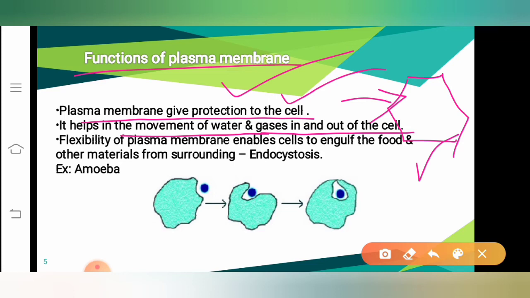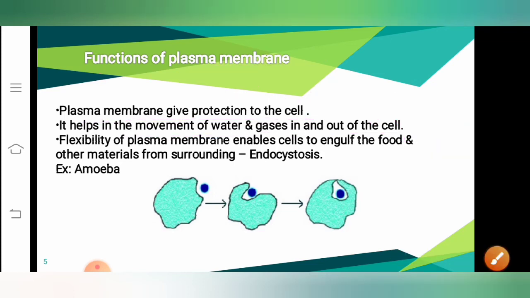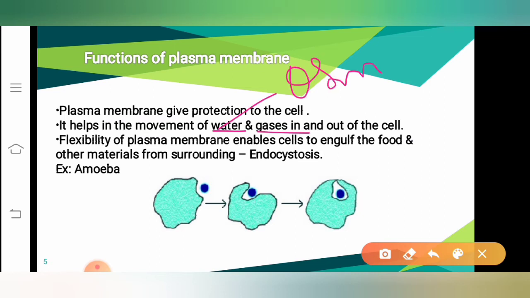What do you mean by in and out, and what do you mean by the movement of water and gases? Just remember, when I say the movement of water, it is osmosis, correct? And when I say the movement of gas, it is diffusion.